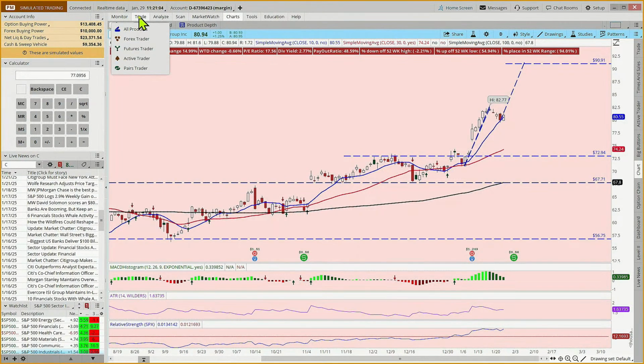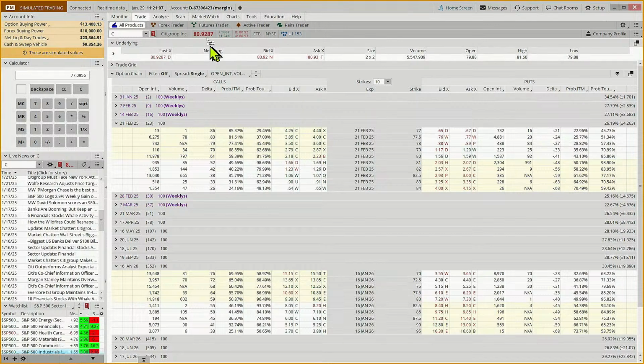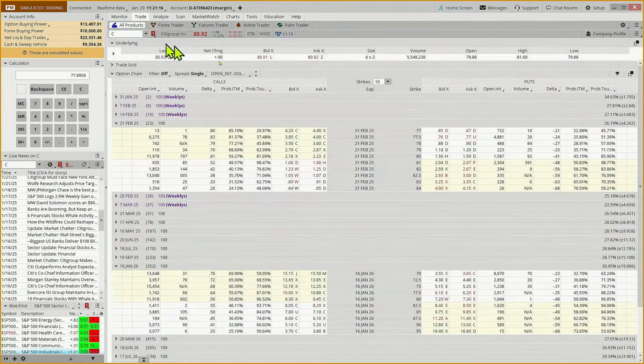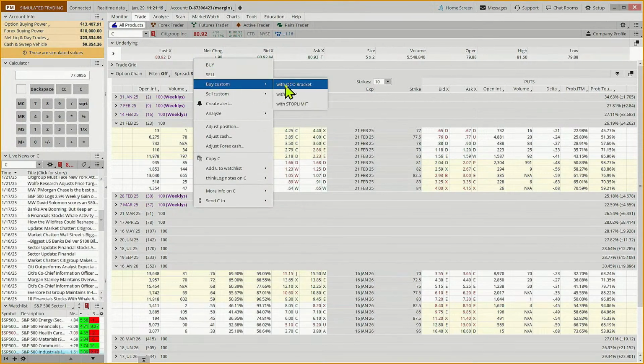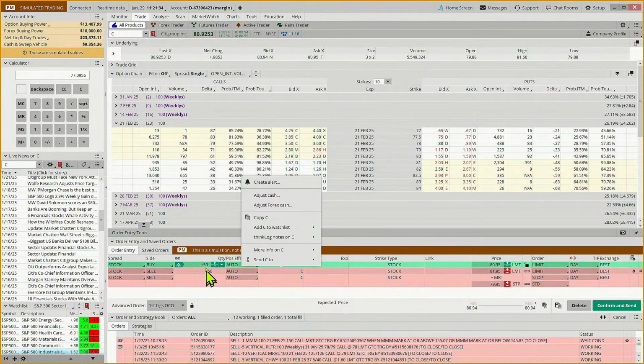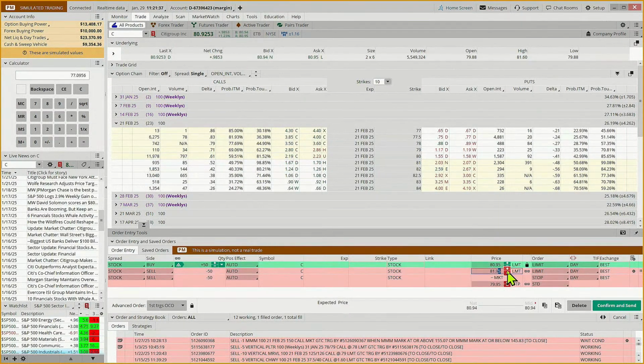So we're going to come to our trade tab. We are going to right click. And what was our target again? 90.91. We're going to buy custom with an OCO bracket. The first thing we're going to do is click this little firecracker and turn it into a paper clip. We're going to make this 50 shares. And then if I just hit enter anywhere off, it will align everything. Our target is going to be $90.91, and our stop is going to be at 77.09.